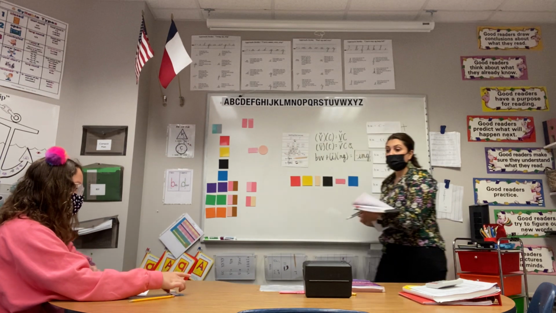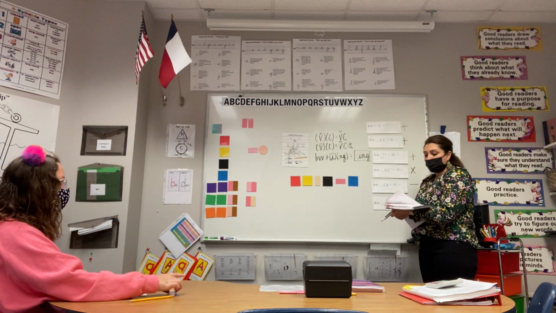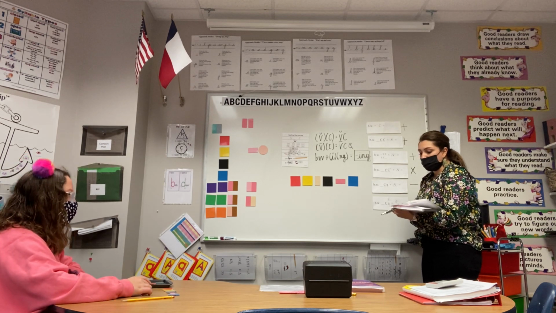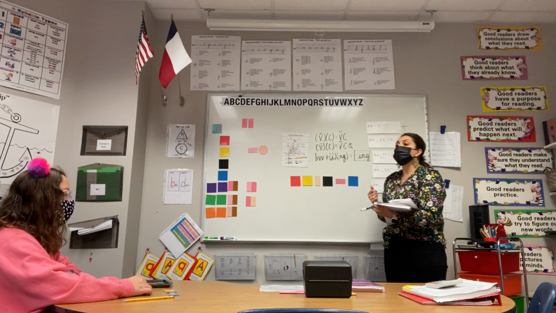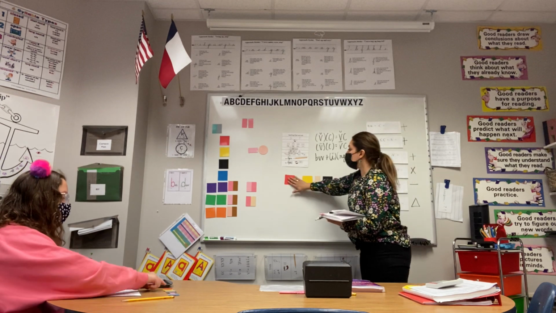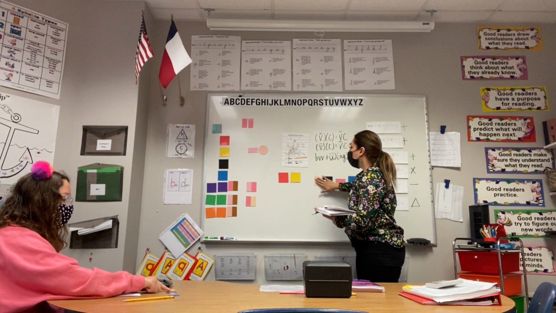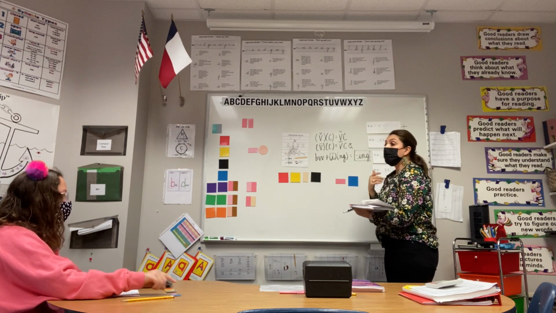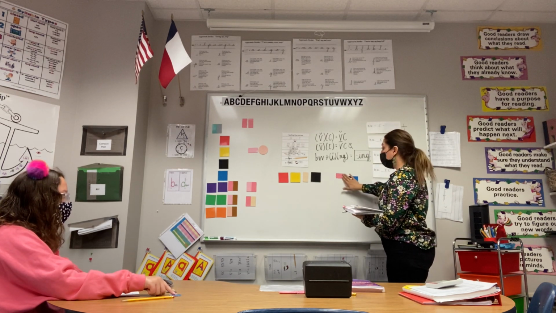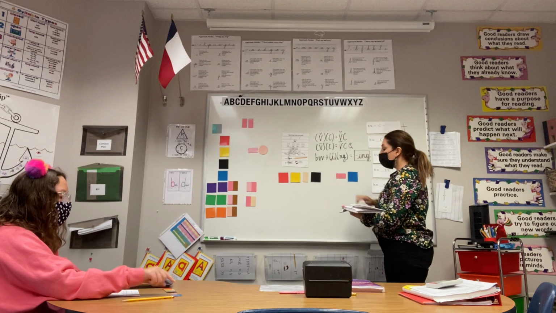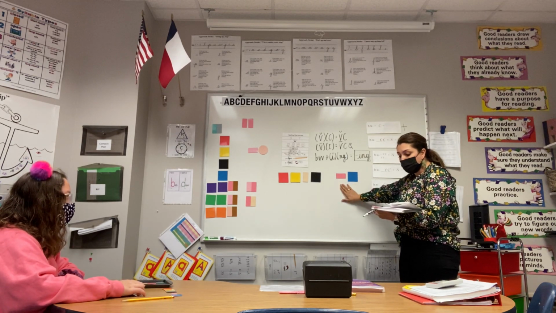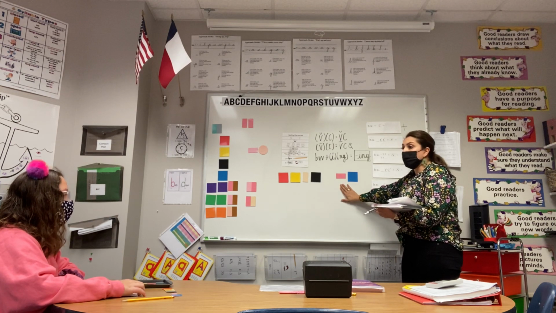Okay. Does it match? Very good. So what's the base word in sloping? Slope. Let's unblend. And the suffix is -ing. So what kind of suffix are we attaching here? Is this a vowel suffix or a consonant suffix? A vowel suffix.